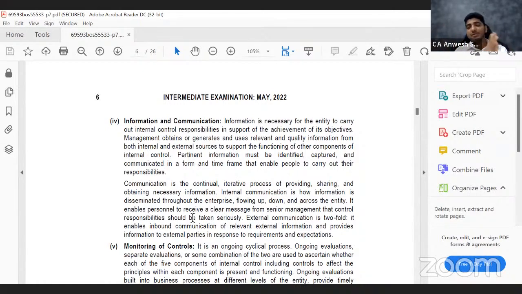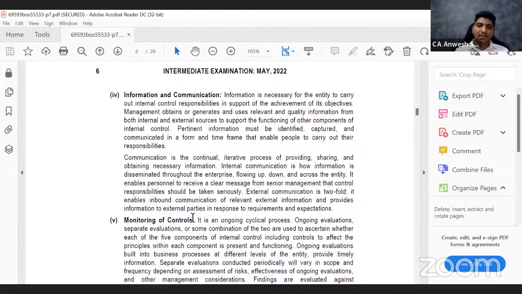Now, it is not for the senior management to sit and relax and say that, oh, we trust our employees. They are not going to share this data with anybody. No, the organization should constantly communicate or inform the employee saying that this is an organizational data. You are not supposed to store it in your friend's device. You are not supposed to store it in some Google Drive or some other place. You are not supposed to share it to your friend. You can't call your cousin and say that, hey, look at my work. This is what I do in my office. No. So how would employees know? You can't assume that they already know. So you have to inform them. You have to communicate to them. And this is a constant process.